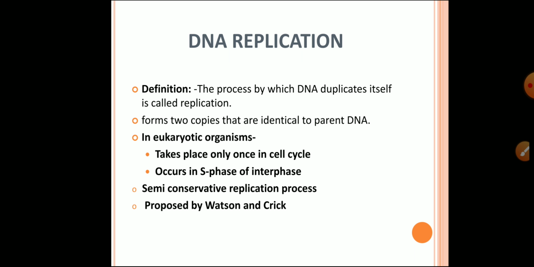Then see the definition of DNA replication. The process by which the DNA duplicates itself is called replication. Through replication, it forms two copies that are identical to it. In eukaryotic organisms, the replication of DNA takes place only once in the cell cycle. It occurs in the S phase of interphase in the cell cycle.